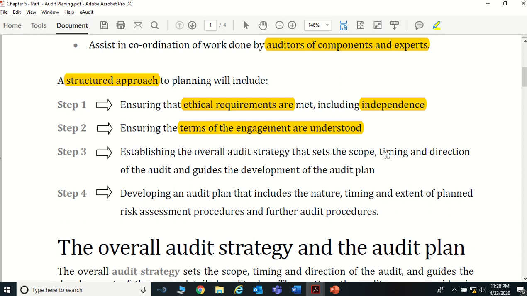So you should ensure that your client is aware of the terms and conditions of the engagement, what we are going to do. In most engagements, there is what we call an expectation gap, because sometimes the client thinks that we do 100% checking over all the transactions, but that is not the case.